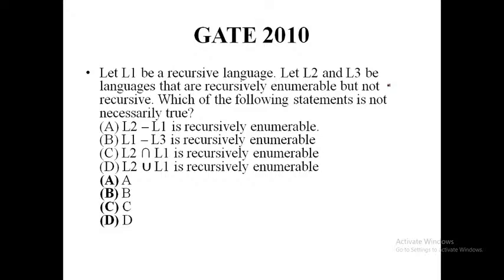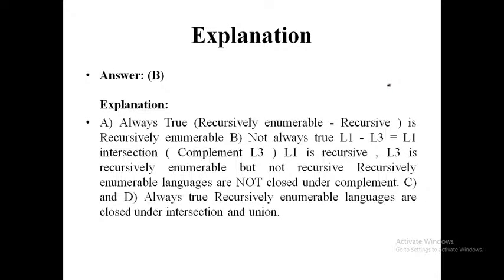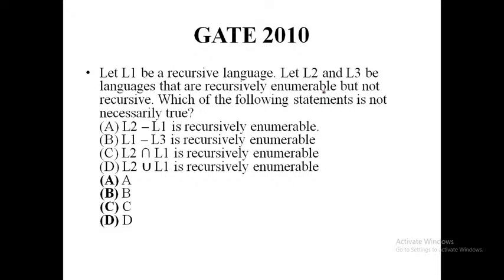So recursive enumerable minus recursive is recursive enumerable. So option A is always true.